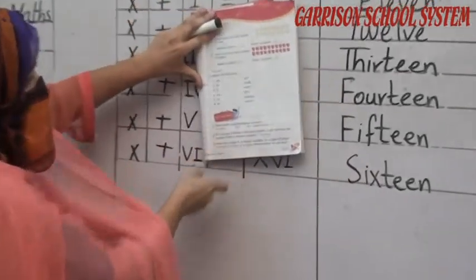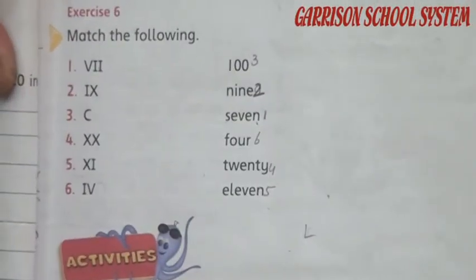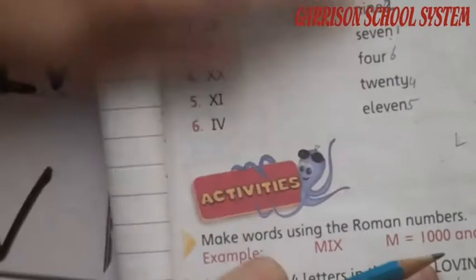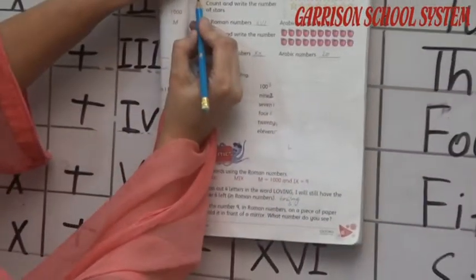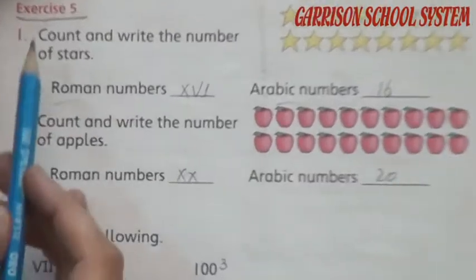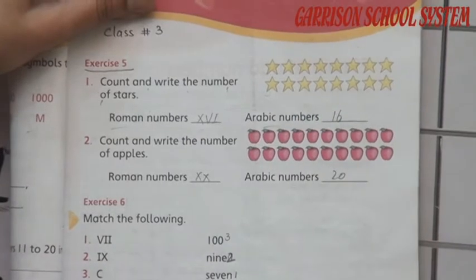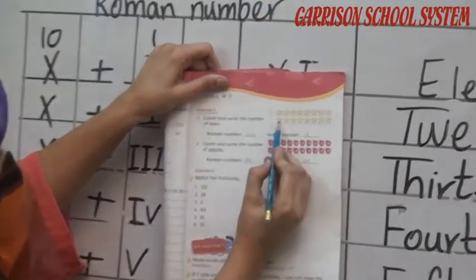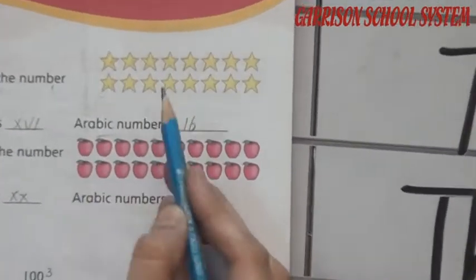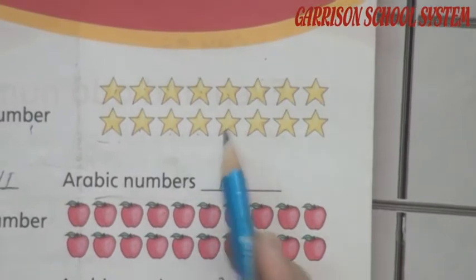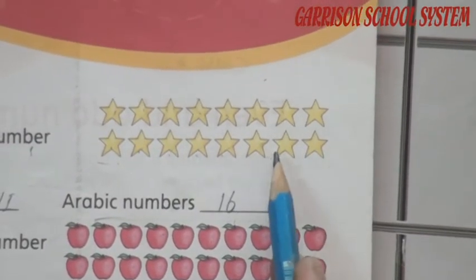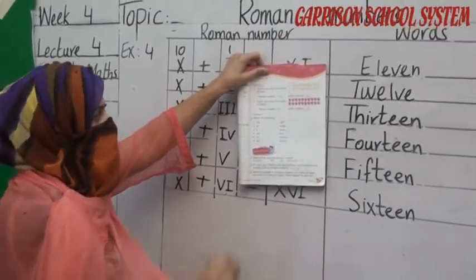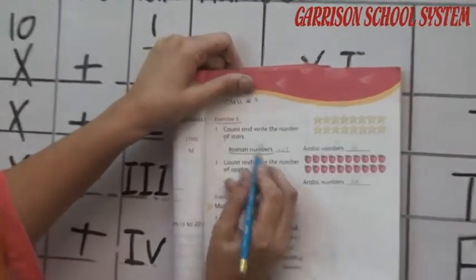Okay student. Look at page number 15, exercise number 5. Okay student. What is written here? Count and write the number of stars. Here are some stars. First of all, we have to count how many stars are here. 1, 2, 3, 4, 5, 6, 7, 8, 9, 10, 11, 12, 13, 14, 15, 16. How many stars are here? 16 stars.